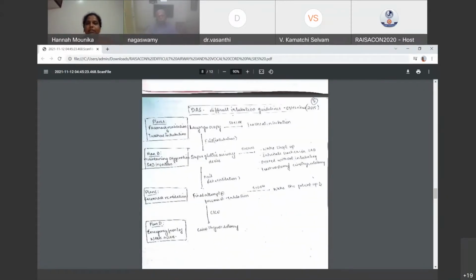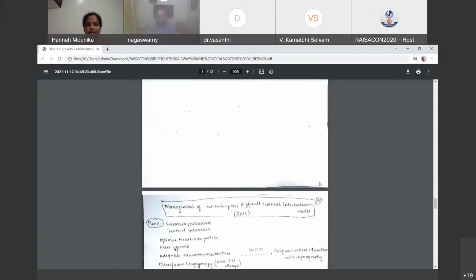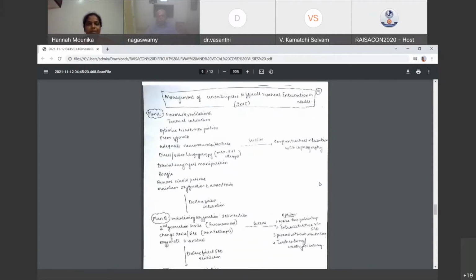Then, according to the 2015 guidelines by the Difficult Airway Society, difficult intubation guidelines are given. In this, first, management of unanticipated difficult tracheal intubation in adults, I'm discussing about this. The first plan is face mask ventilation and tracheal intubation. If it's successful, confirm tracheal intubation with capnography.